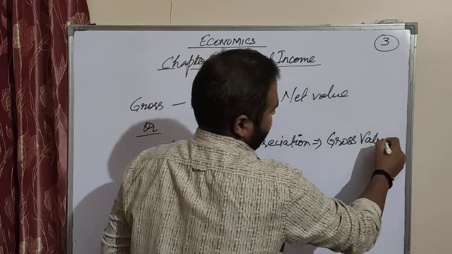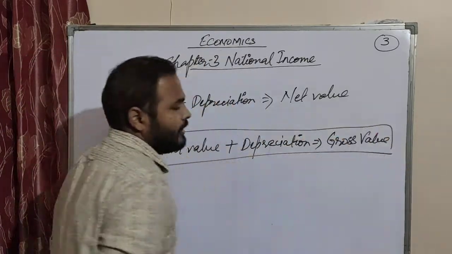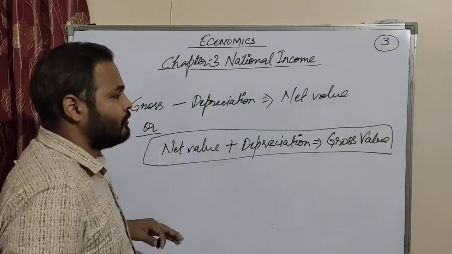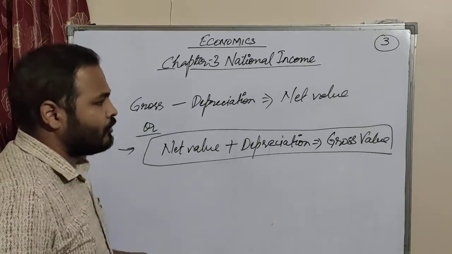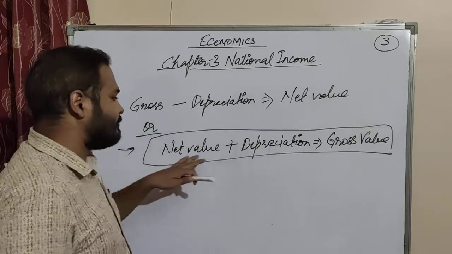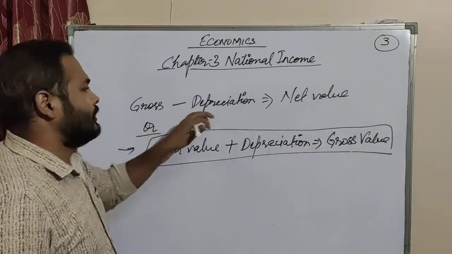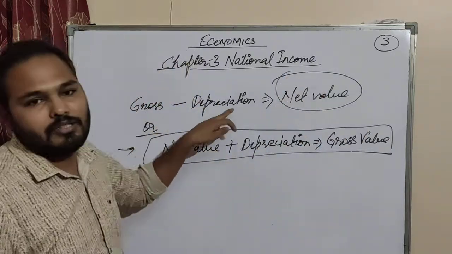So this is your second formula. Earlier we studied the formula for domestic and national in the last class. So now this is your formula for this class. Net value plus depreciation is gross value, or if you want to find the net value, then gross value minus depreciation.